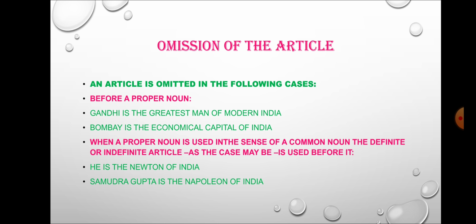When a proper noun is used in the sense of a common noun, the definite or indefinite article, as the case may be, is used before it. Now, this is the exception to this rule. He is a Newton of India. He is the Newton of India. Samudragupta is the Napoleon of India.